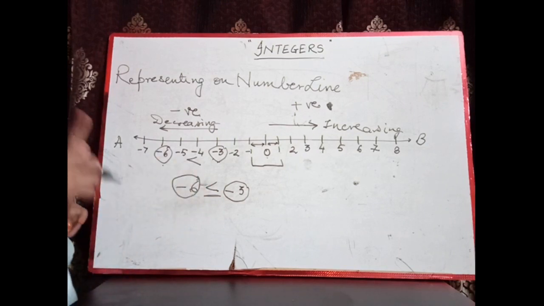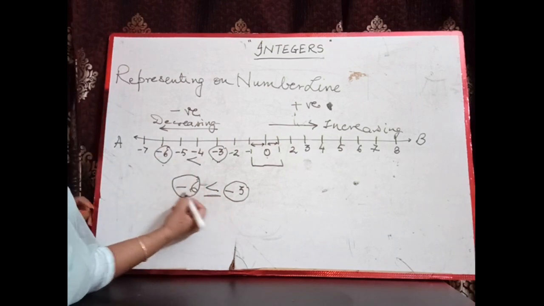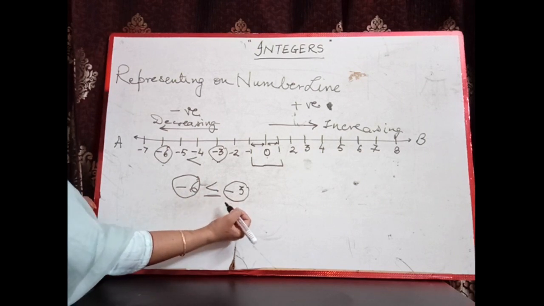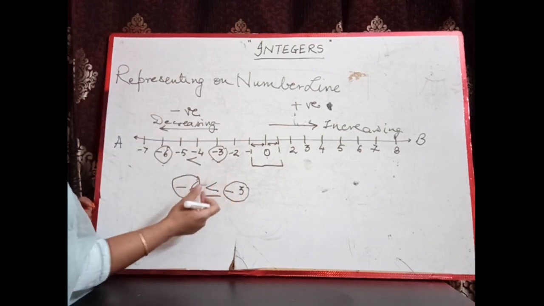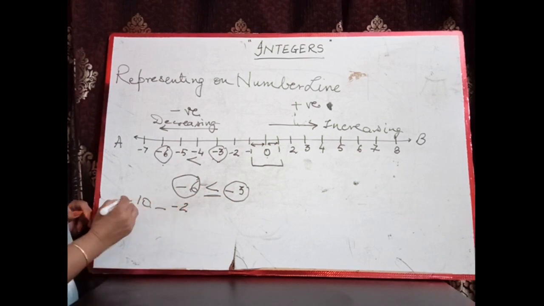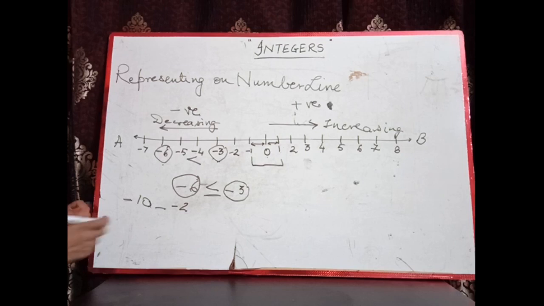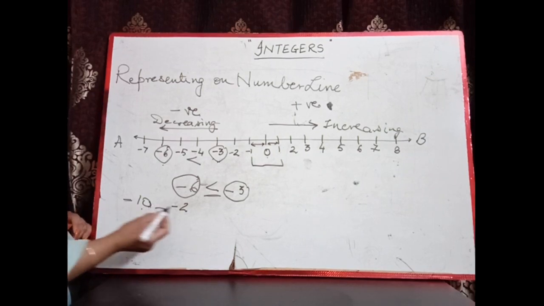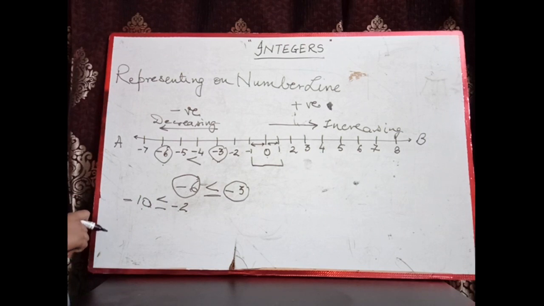So we get one result from here. If the numbers are negative, the greater number will be the smaller. Take -10 and -2. Both the numbers are negative, so -10 will be smaller and -2 will be greater. This will be like this.